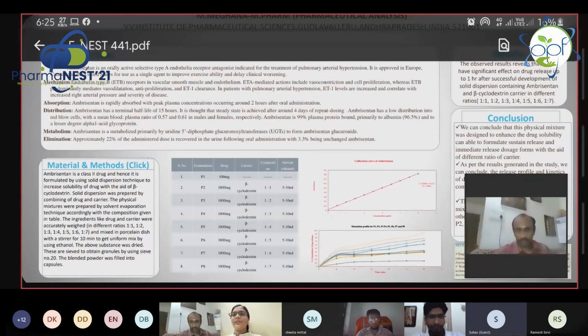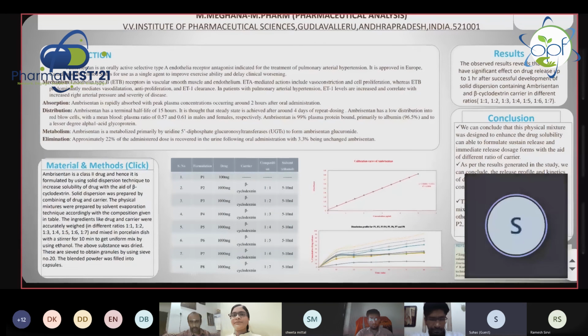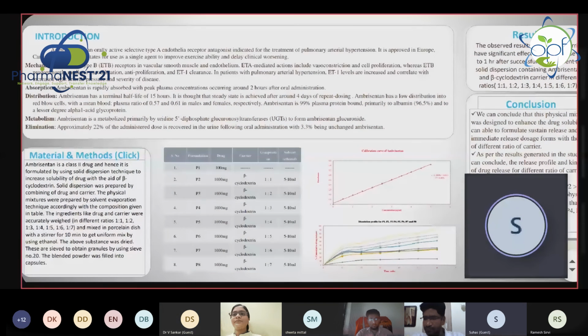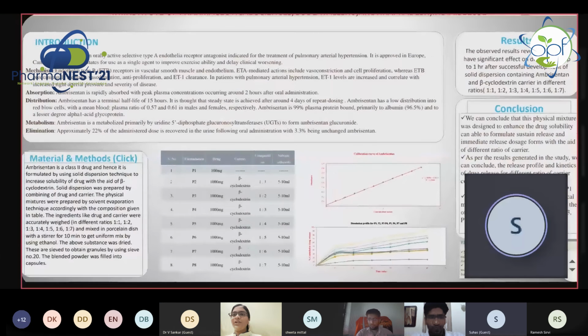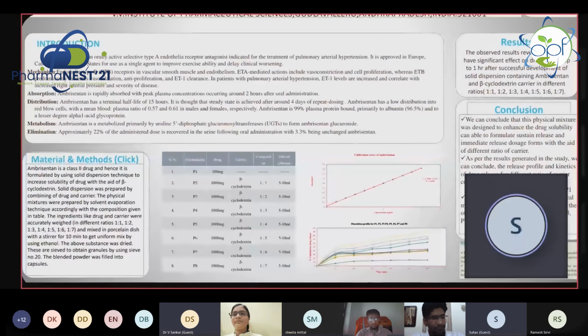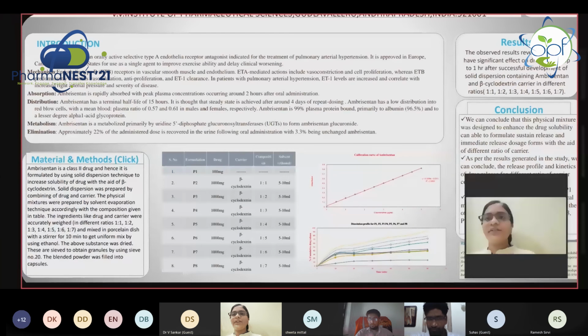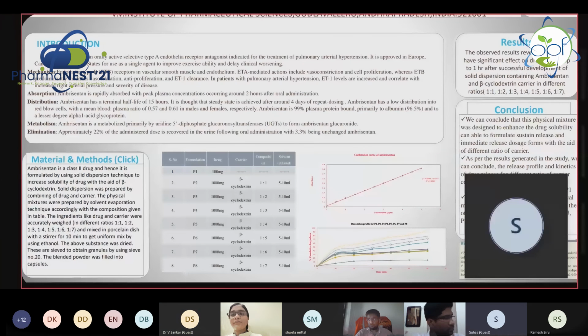Hello, sir. How did you find out the solubility of that drug? What was the method used? It's a dissolution, sir. Dissolution in what? I used the dissolution apparatus with phosphate buffer and the carrier beta cyclodextrin. No, that is the method by which you carry out dissolution studies. I am asking, how did you find the solubility of the drug?